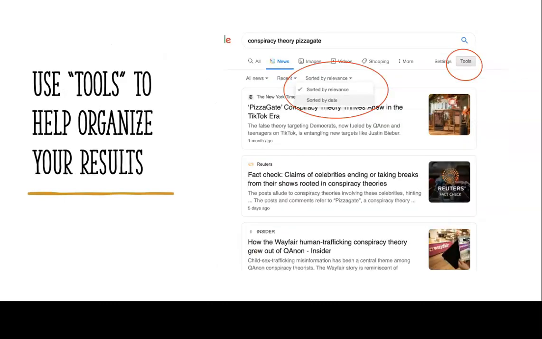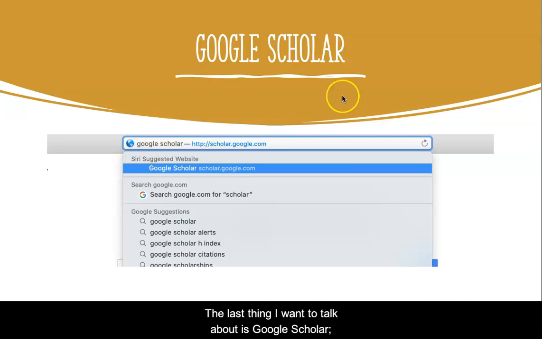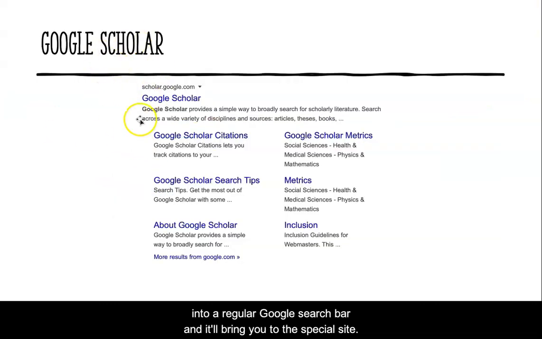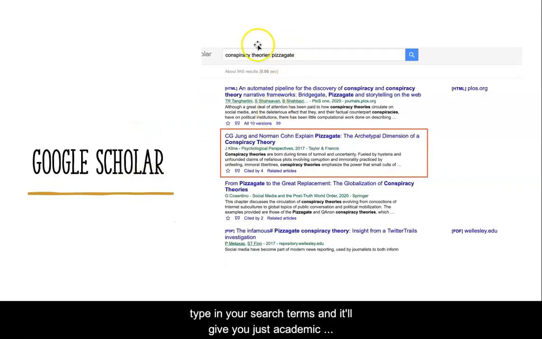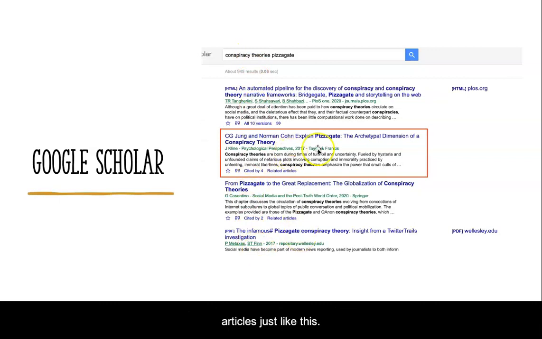The other thing you might want to do is rearrange how things are presented. Click on tools. You can change sort by relevance to sort by date and come up with different things that way. So the last thing I want to talk about is Google Scholar. Google Scholar is Google's search engine for just academic articles. You can access that by just typing Google Scholar into a regular Google search bar, and it'll bring you to this special site. Then type in your search terms, and it'll give you just academic articles, just like this.